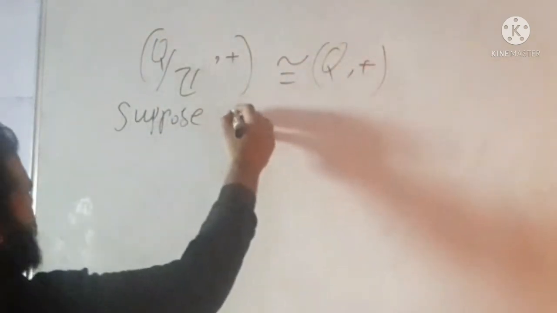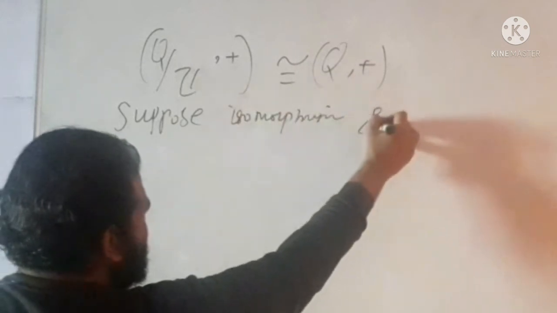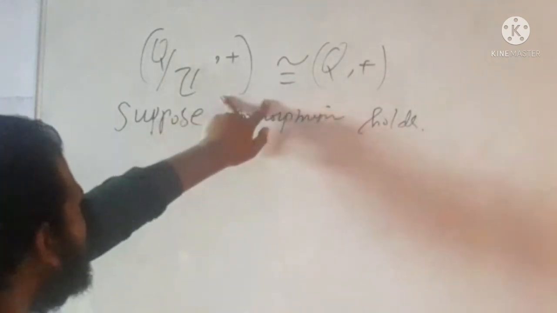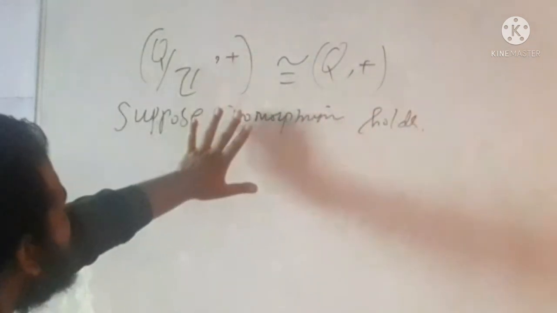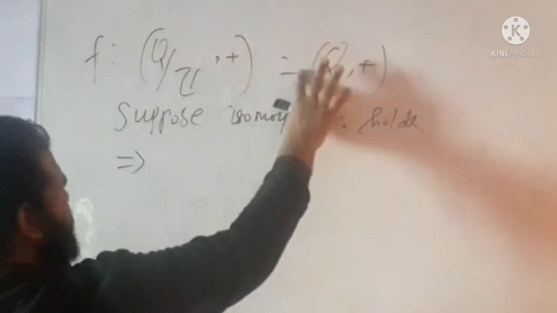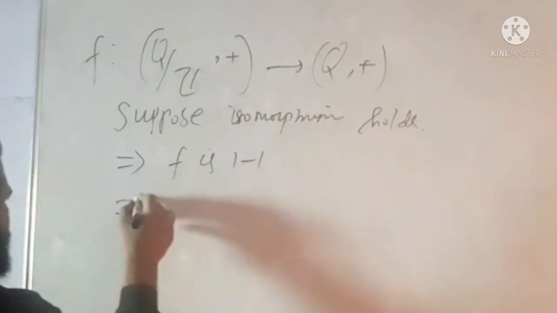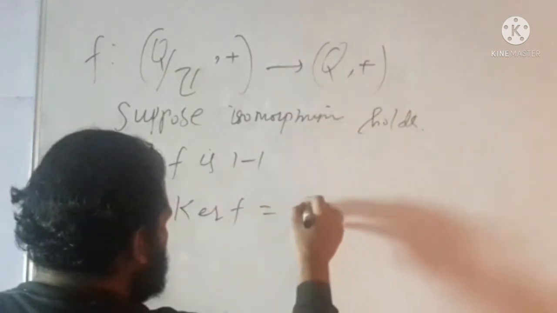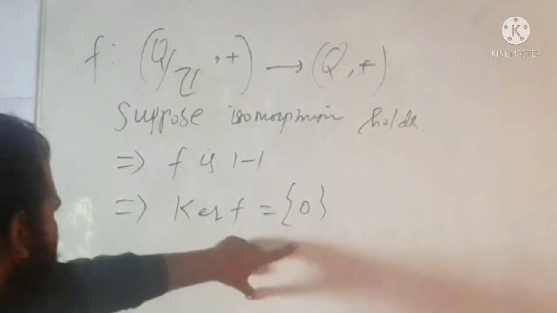Suppose the isomorphism holds. If these two are isomorphic, then this must be 1-1 as well, which implies that f is 1-1, which implies that the kernel of f contains only the singleton. What is the identity of Q? Singleton 0. Okay, the kernel of f contains singleton 0.